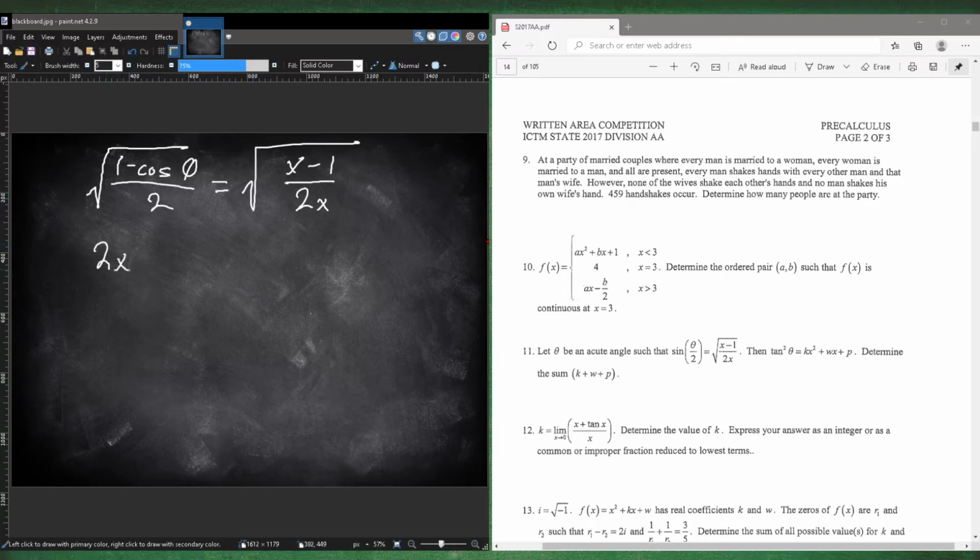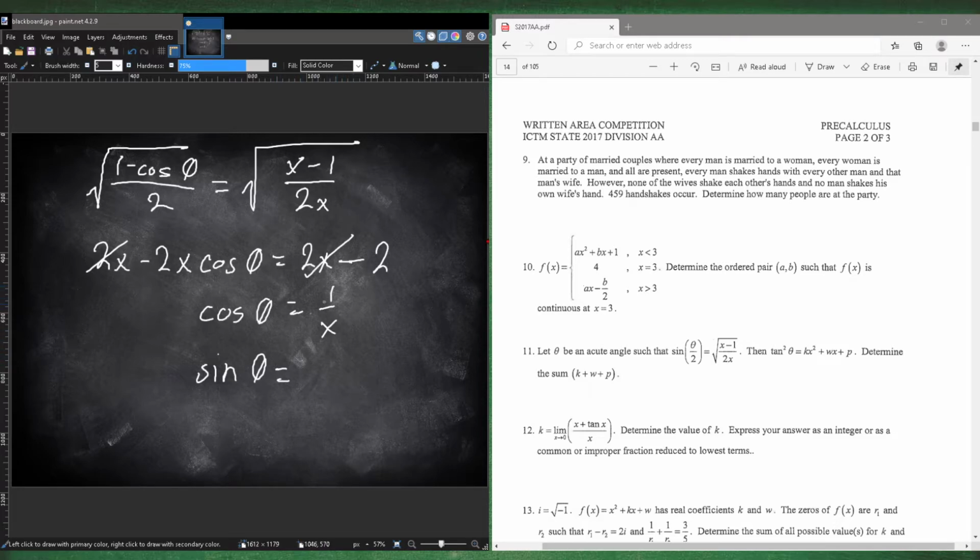So then cross multiply, so that's 2x minus 2x cosine of theta equals 2x minus 2. From here, we can subtract the 2x. So then we have negative 2 divided by negative 2x. That means cosine of theta equals 1 over x. And then we use the Pythagorean identity for trigonometry to get our sine. So cosine squared plus sine squared is equal to 1. So that means the square root of 1 minus 1 over x squared is equal to sine.